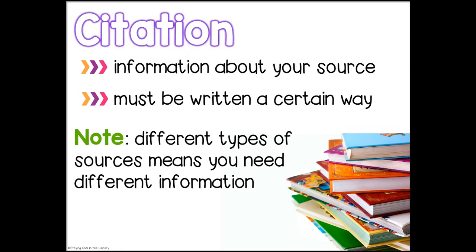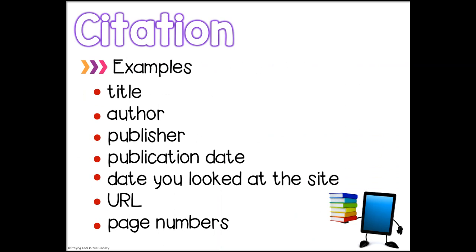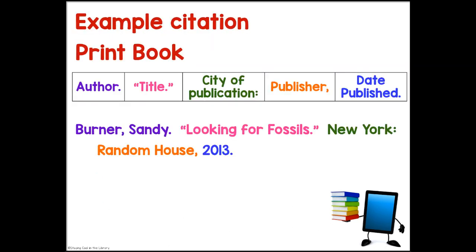A citation is the information about your source. It must be written in a certain way, and different types of sources mean you need to gather certain information to make a correct citation. Examples of the information that you will collect are the title, the author, the publisher, the publication date, the date you looked at the website if it's online, the URL, and page numbers.